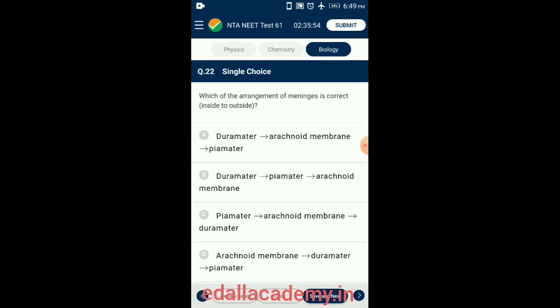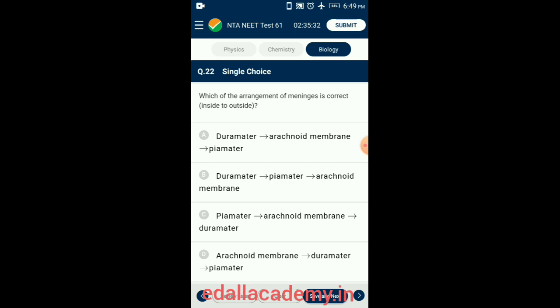The next question, number 22. Which of the arrangements of meninges is correct? That is, inside to outside. Meninges are the connective tissue membranes which protect the central nervous system and projections of its structure.